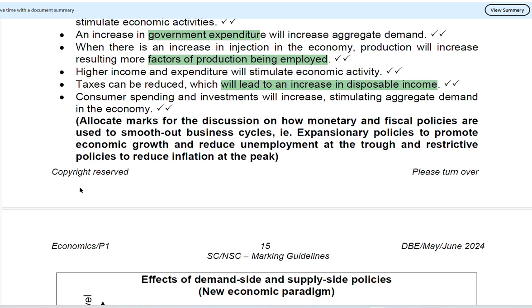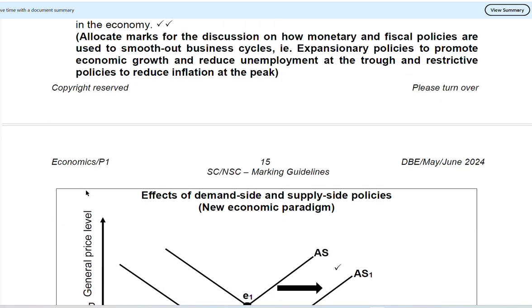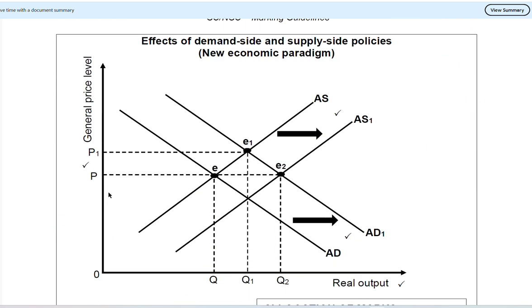Now, what are we doing? Now we're going to be moving to the effects of demand side and supply side policy in the new economic paradigm using the graph. You need to understand how to draw this graph, as well as how to explain it. You'll get the marks for explaining the graph, plus you'll get the mark for also being able to comment on the graph. Now let us look at this graph.